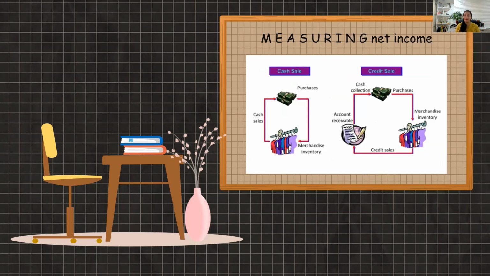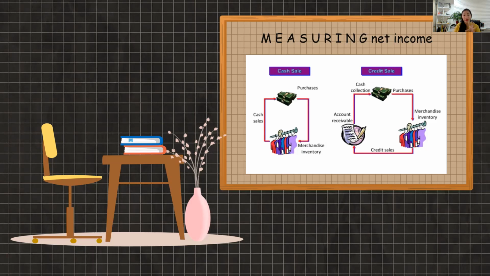Measuring net income, cash sale and credit sale. So if it's a cash sale, you will receive cash on hand, and you will give out your inventory. So that's a cycle. Or the other way, if you also buy your goods in cash, you keep money, you get the goods, and of course, you let go of your cash. It's the other way around also, if you are the seller.